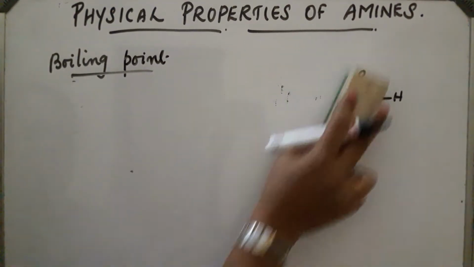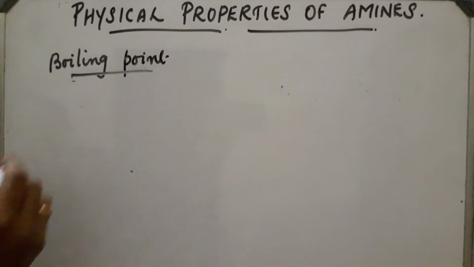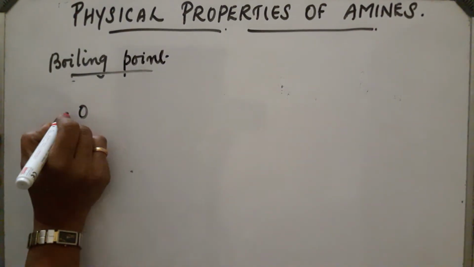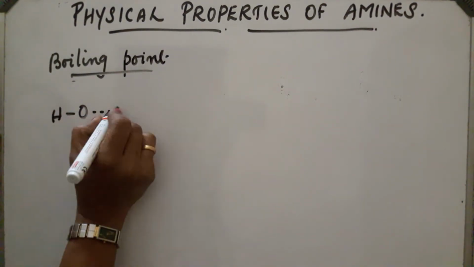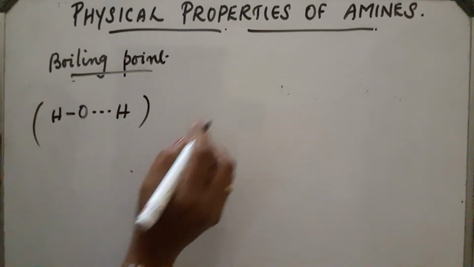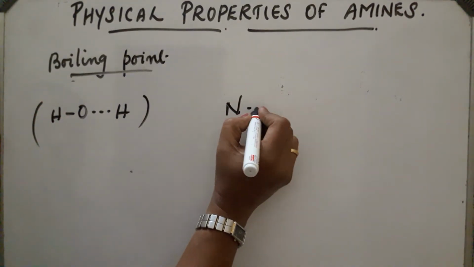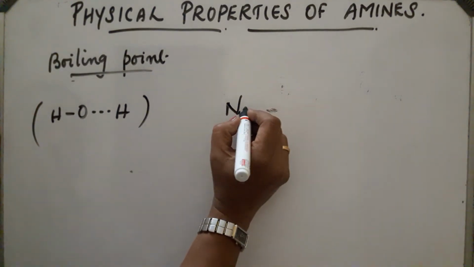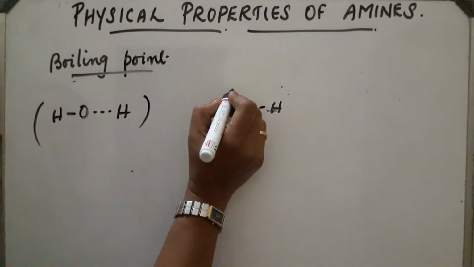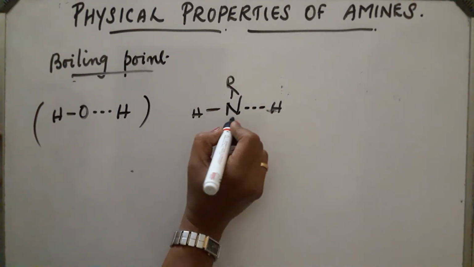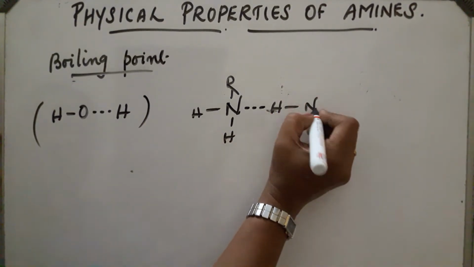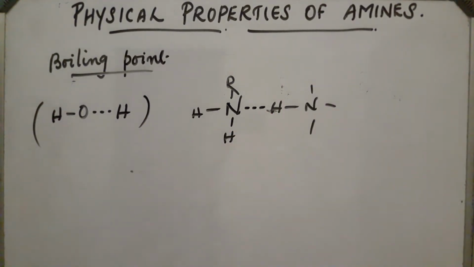Now when we compare this to alcohols, we know the hydrogen bonding is between oxygen and hydrogen, but in amines it will be between nitrogen and hydrogen.